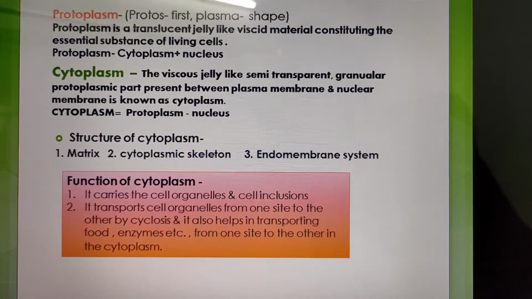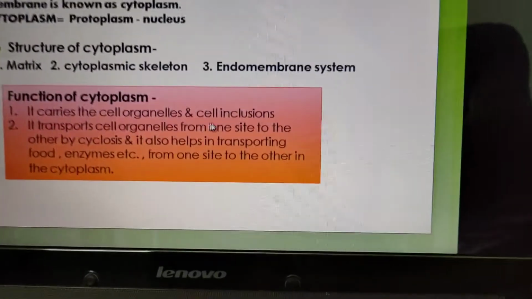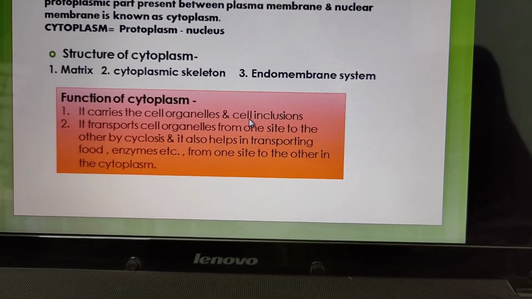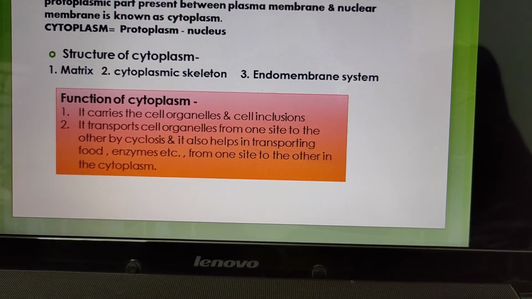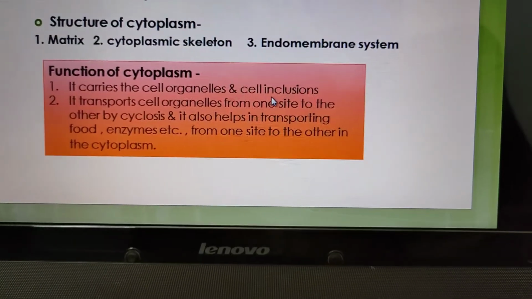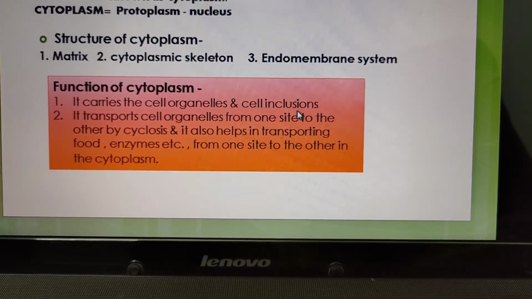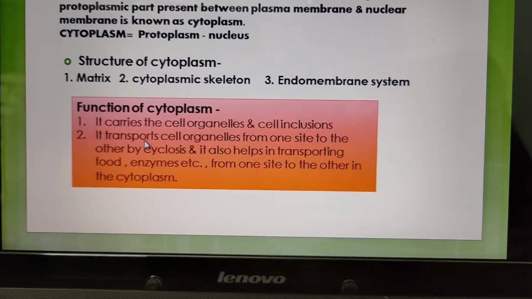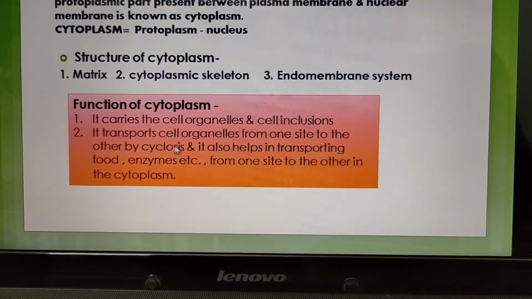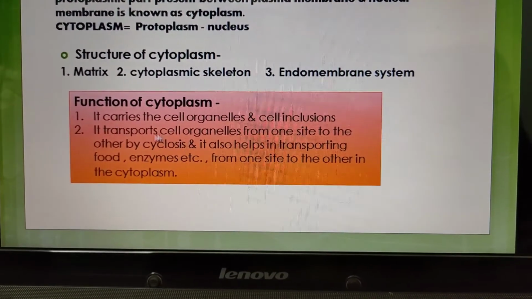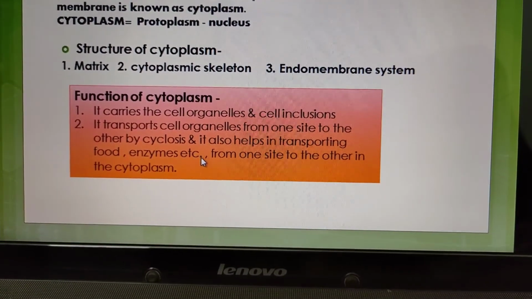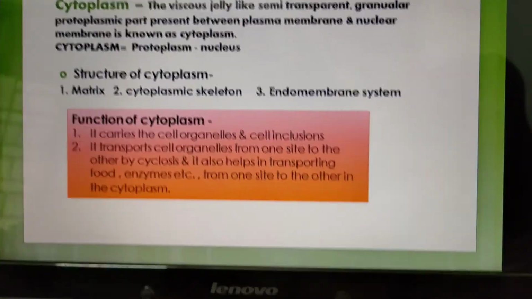Now know the functions of cytoplasm. It carries the cell organelles and cell inclusions, meaning other than cell organelles, other components are present like glycogen and some pigments like melanin. These are known as cell inclusions or cytoplasmic inclusions. It transports cell organelles from one side to the other by cyclosis. What is cyclosis? It is the movement of the cytoplasm, and it also helps in transporting food, enzymes, etc. from one side to the other in the cytoplasm.